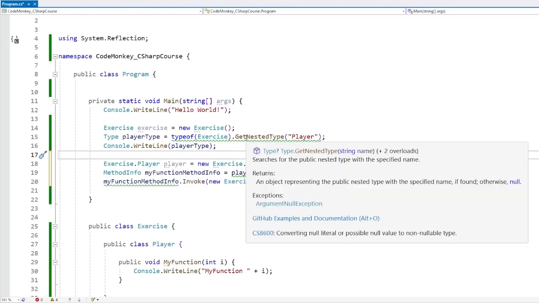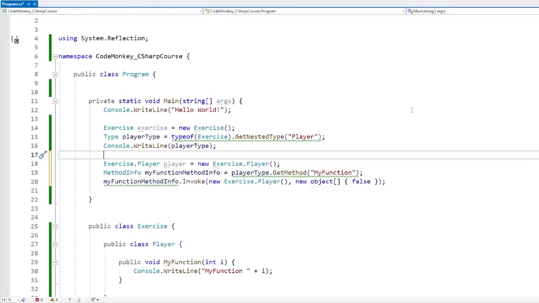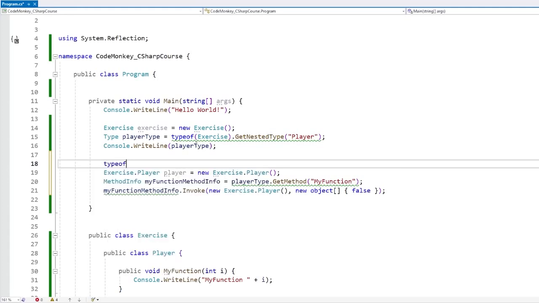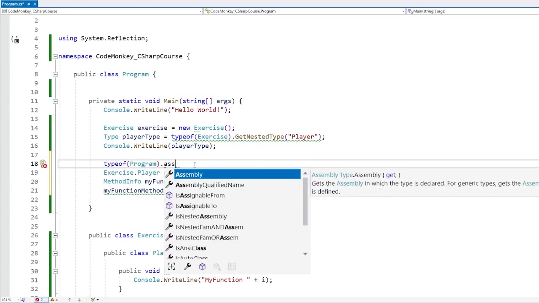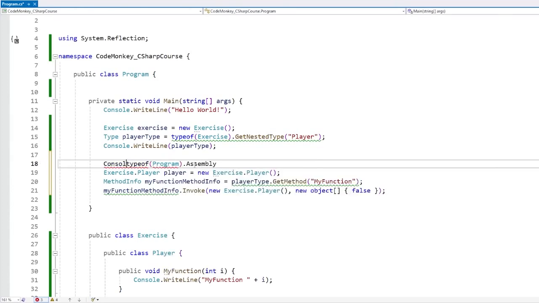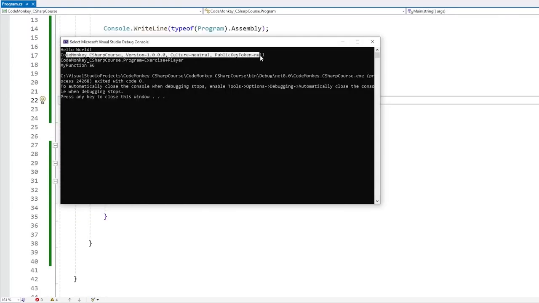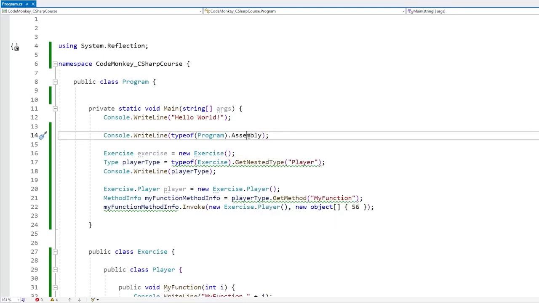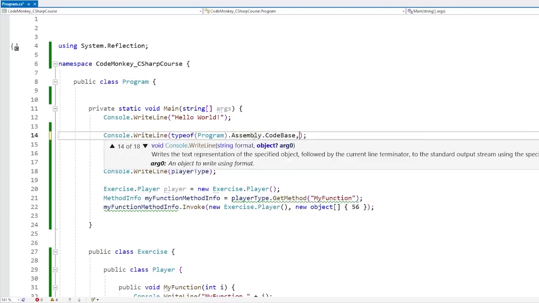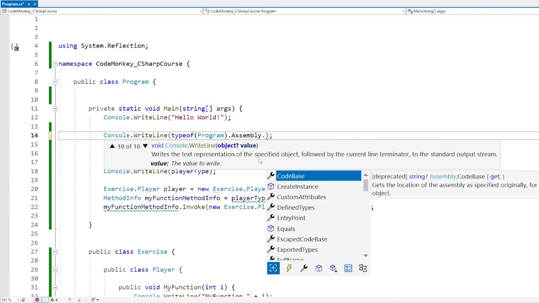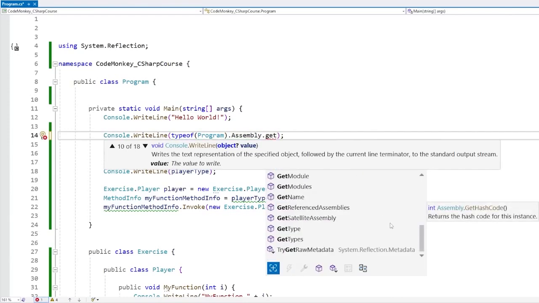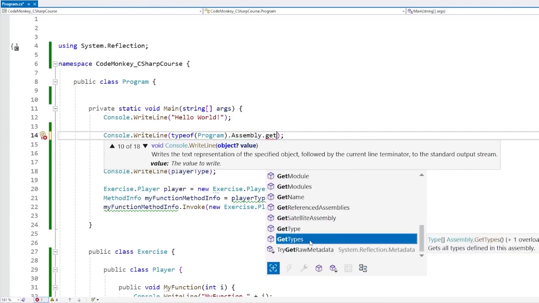Another thing is how code in C# is grouped into assemblies. So for example, let's grab the type of our program type, that's the default one up here. We can grab that one and grab the assembly. Let's just do a Console.WriteLine on this one and see. And there it is, that is the reference for our assembly. Inside that assembly, you can then put a dot. It can get all the types, all the files, everything that exists within that assembly.